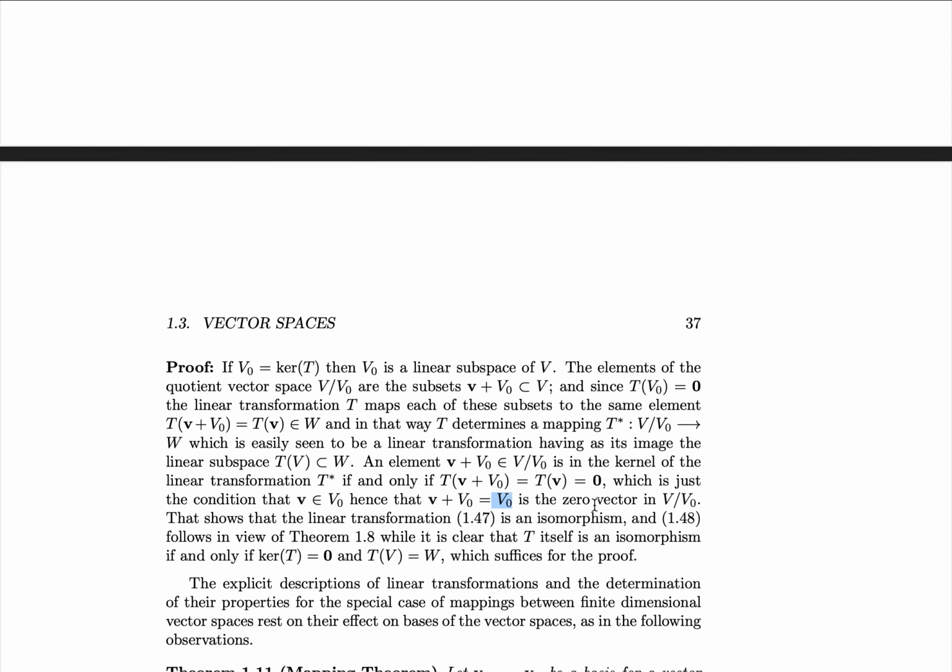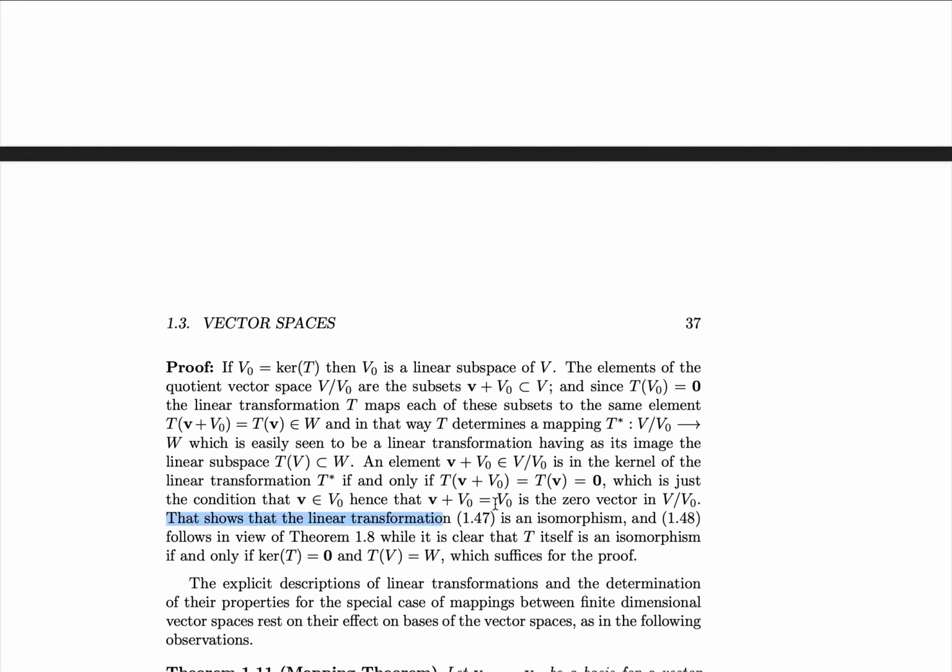And we consider this as the 0 vector because it gets sent to 0. And we can also consider it as the 0 vector because any element of V naught plus any element in the quotient space will still be that element in the quotient space, since the element of the quotient space only cares about the part that is not inside the kernel.